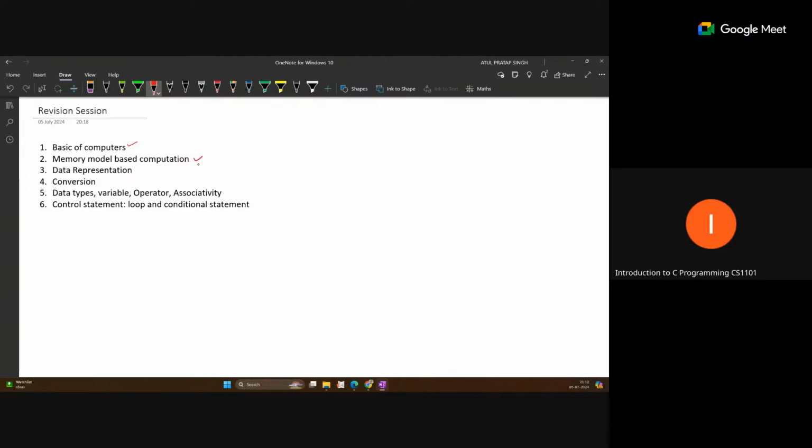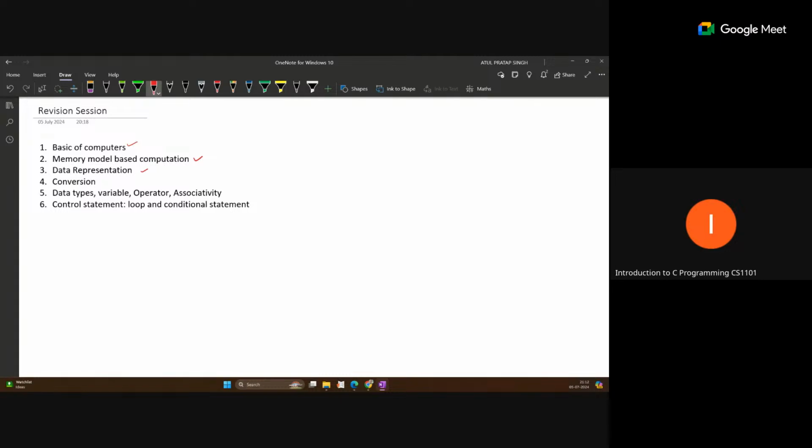The third point is data representation, which is from week 2. Here we discuss data like binary numbers, hexadecimal, octal, and decimal numbers. These four types of numbers we are learning in this course. We look at these data representations, and after that the conversion between each other.